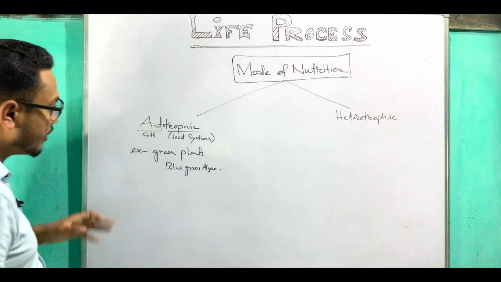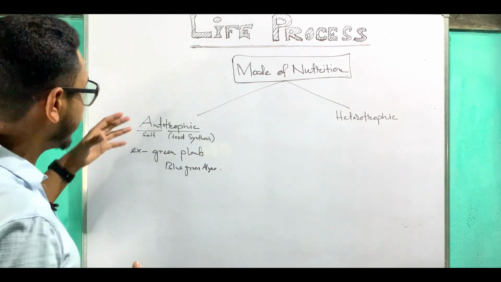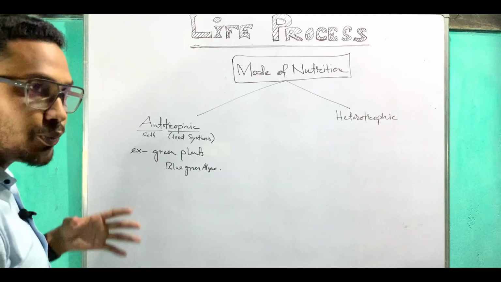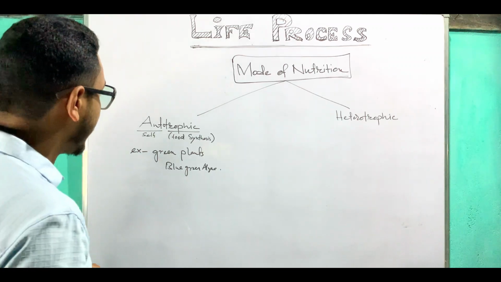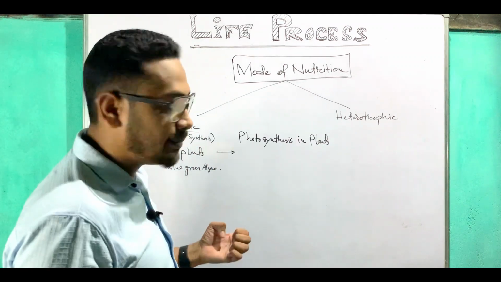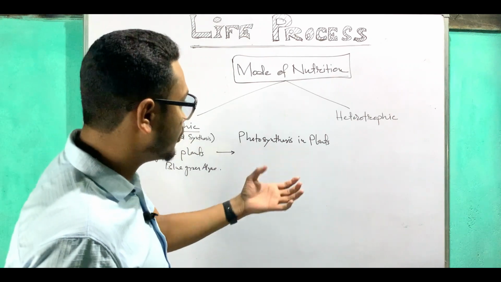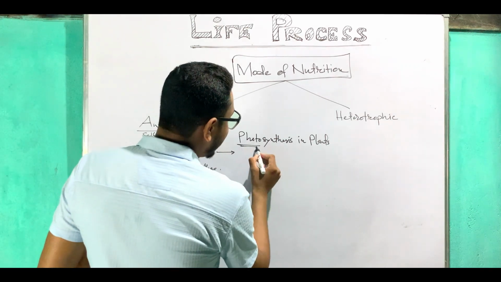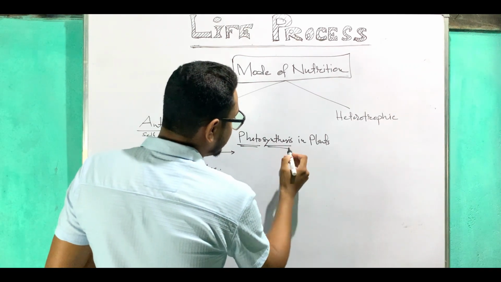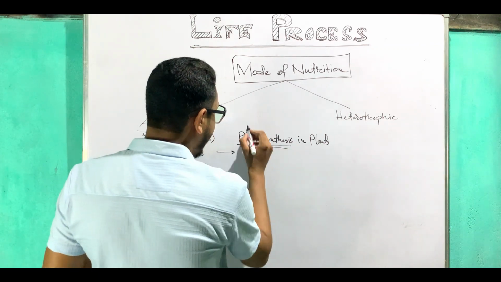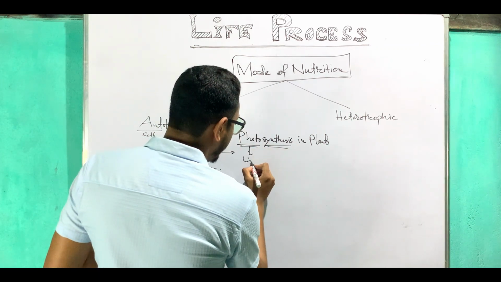Now here I will only talk about how green plants prepare their own food with the help of photosynthesis. The heterotrophic mode of nutrition I will talk about later on. Here photo means light and synthesis means food preparation.